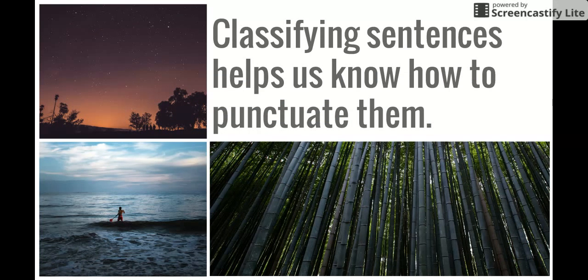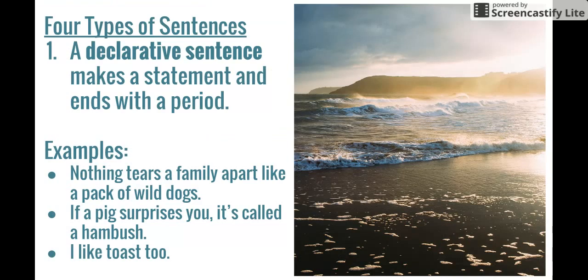Now, the second part of this lesson is classifying sentences. We need to know how to classify sentences so that we know how to punctuate them. So let's talk through the 4 types of sentences. The first type is a declarative sentence. These sentences make a statement and they end with a period. Here's some examples. Nothing tears a family apart like a pack of wild dogs. If a pig surprises you, it's called an ambush. I like toast too.